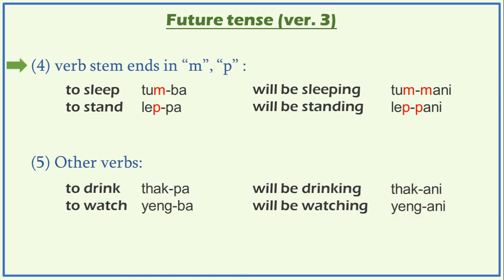So following that similarity, you can now easily say if the verb stem ends in m or p, you just repeat the m or p and put ani. So tumba will be sleeping, tummani. Leppa will be standing, leppani. And again for all the other verbs, you just add ani. That's it. So thakpa will be drinking, thak ani. Yengba will be watching, yengani.